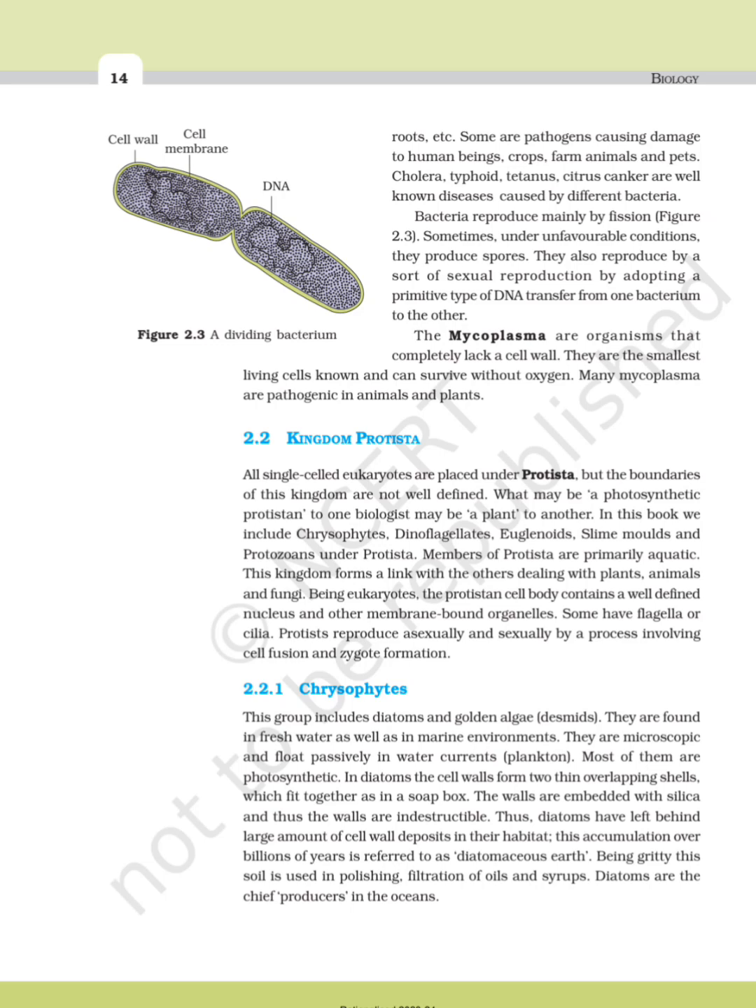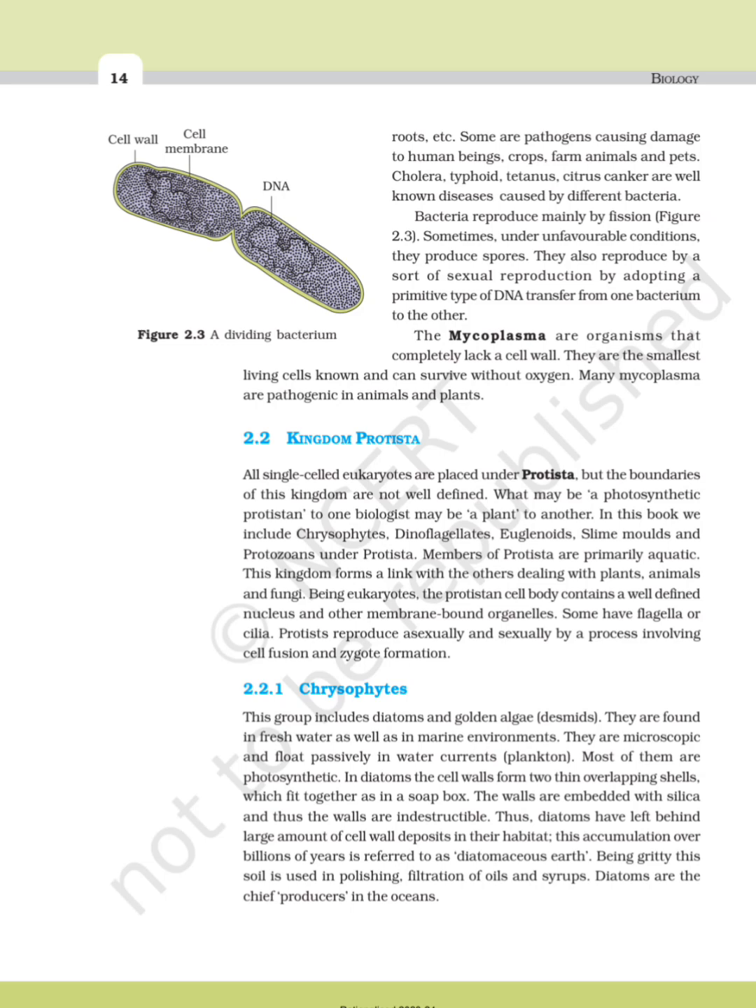Being eukaryotes, the protistan cell body contains a well-defined nucleus and other membrane-bound organelles. Some have flagella or cilia. Protista reproduce asexually and sexually by a process involving cell fusion and zygote formation. 2.2.1 Chrysophytes. This group includes diatoms and golden algae, desmids. They are found in freshwater as well as in marine environments. They are microscopic and float passively in water currents, plankton.